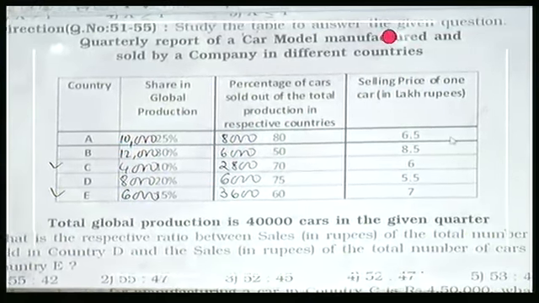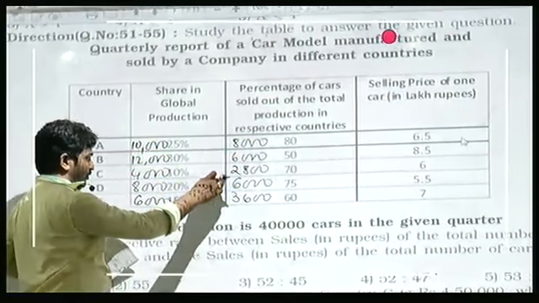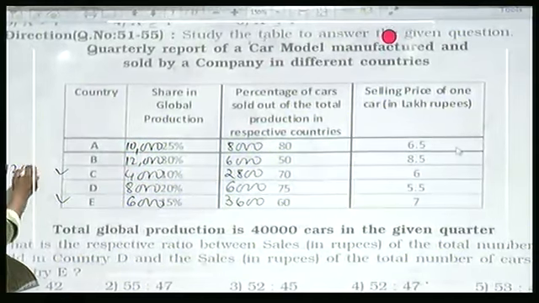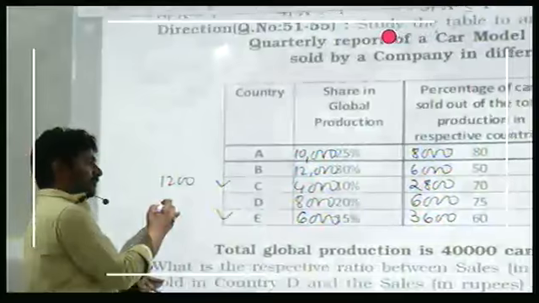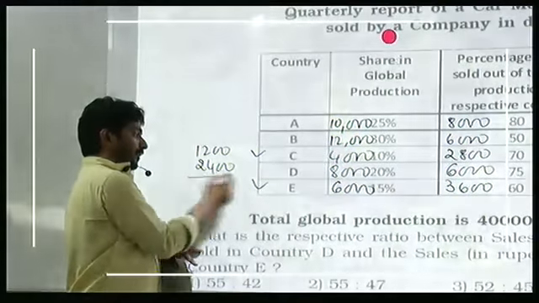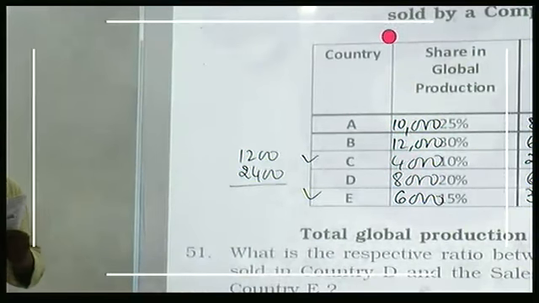In company C, we have total 4,000. Out of 4,000, 2,800 were sold, remaining 1,200. And for E, out of 6,000, 3,600 were sold, remaining 2,400. Total number of unsold cars are 3,600.